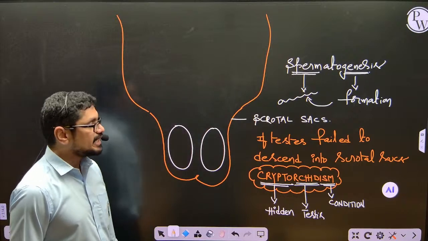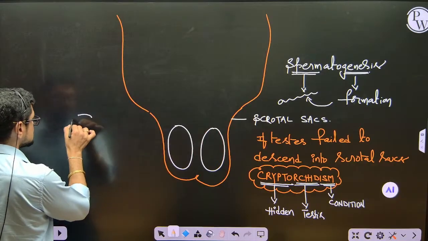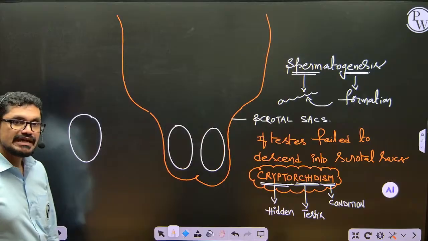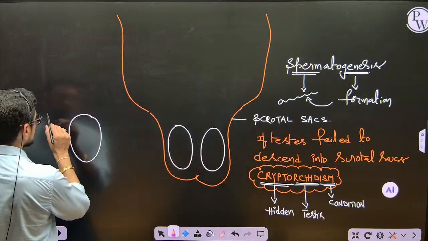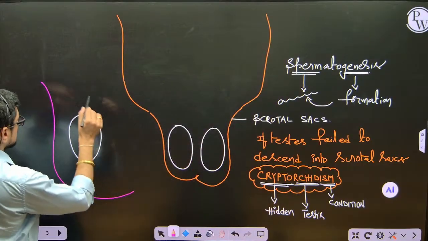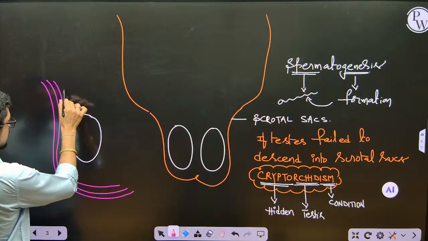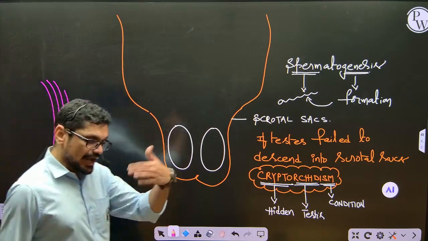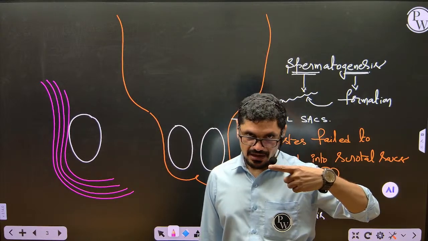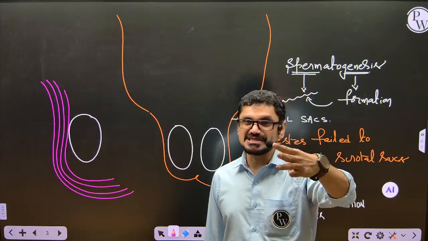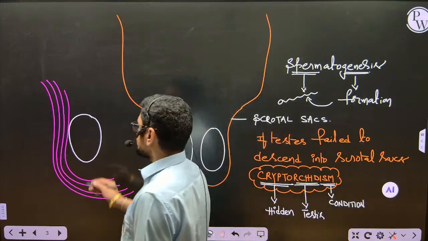spermatogenesis. Okay. So if you observe the testis, actually so many muscles and coverings are present. Imagine this is the testis. The testis is covered by so many layers also. I don't want to represent all those layers now. Two different types of very special muscles are also present. I will explain in the regular classes. External spermatic fascia, cremaster muscle, dartos muscle, internal spermatic fascia. Like that, a number of layers are present. Not required right now.